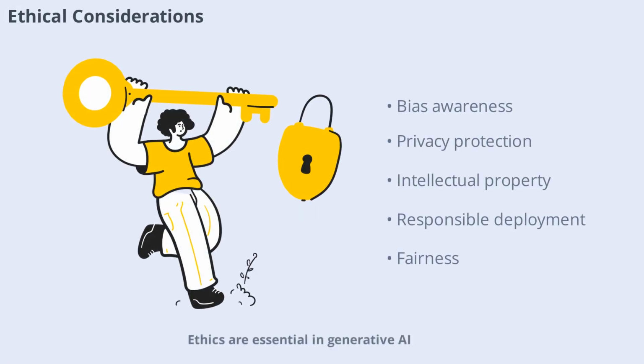Ethics are essential in generative AI. The course covers ethical concerns such as bias, privacy, intellectual property, and responsible deployment. You'll learn how to identify ethical risks, implement safeguards, and promote fairness in AI systems. Understanding ethical considerations will help you build trustworthy AI applications and contribute to positive societal impact.